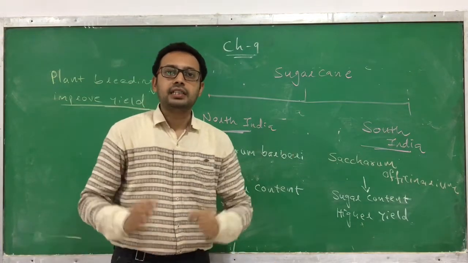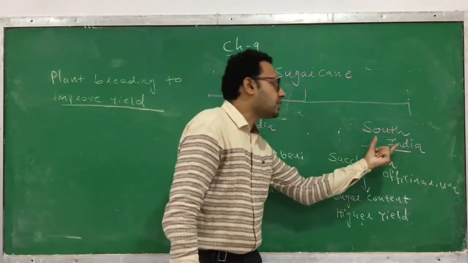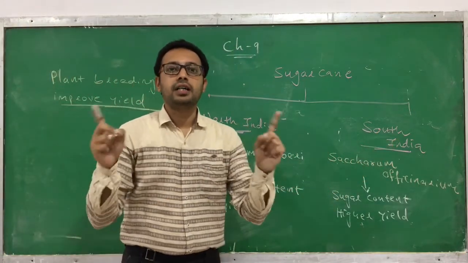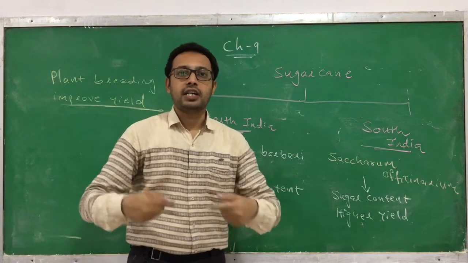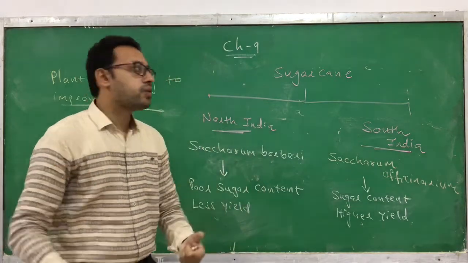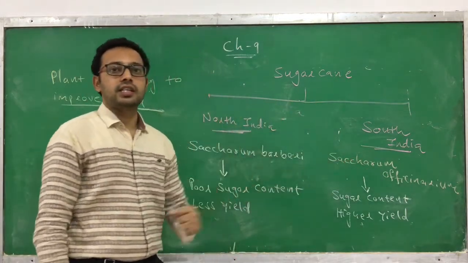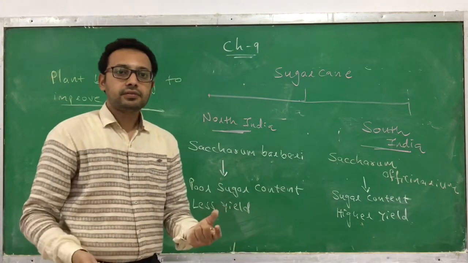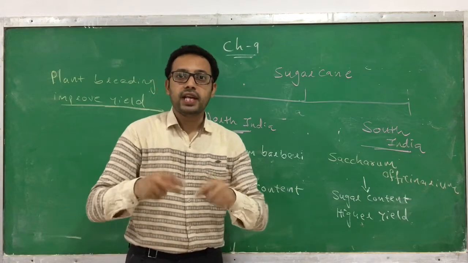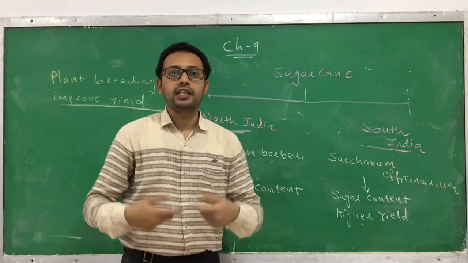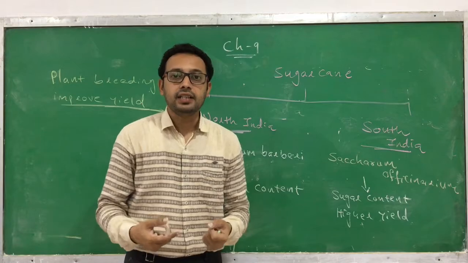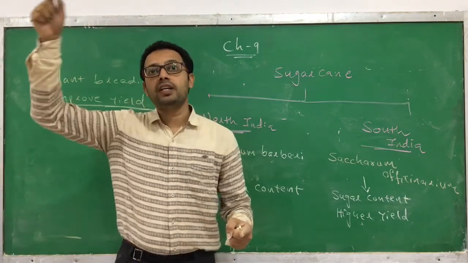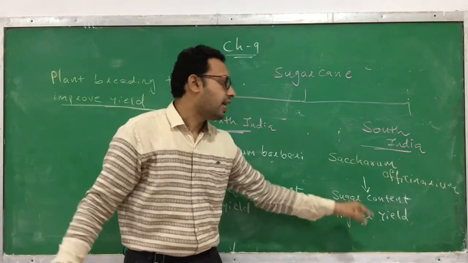So the initial concept was to grow this South Indian sugarcane in North India, but we were unsuccessful. We are not able to grow the South Indian sugarcane in North India. So what do we want? We want the characteristics of both together. The sugarcane we develop to improve the quality and the yield should also grow in North India, with a higher sugar content and higher yield.